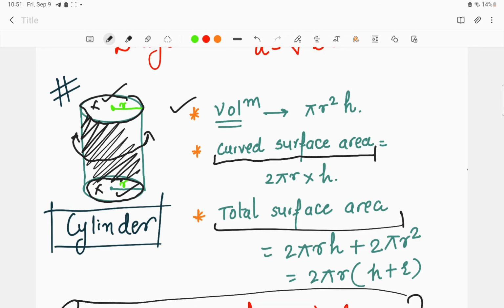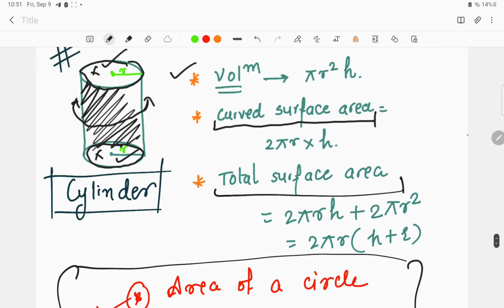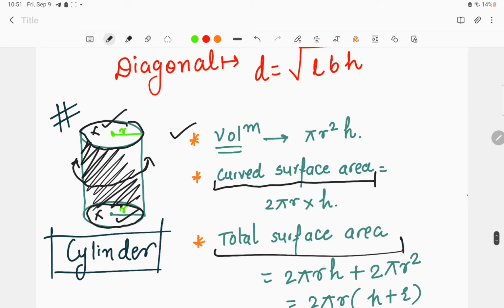As we know, we are discussing the perimeter here, 2 pi r. So whenever we discuss the curved surface area in the case of a cylinder, we are dealing with the surface area including the height, because consider that all these are circles, right? Wait, I'll draw on another diagram.